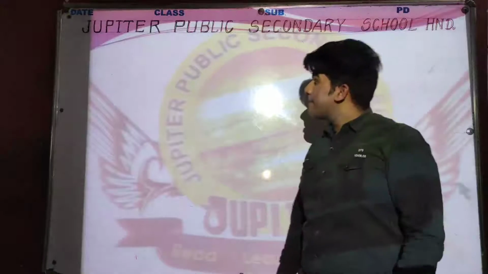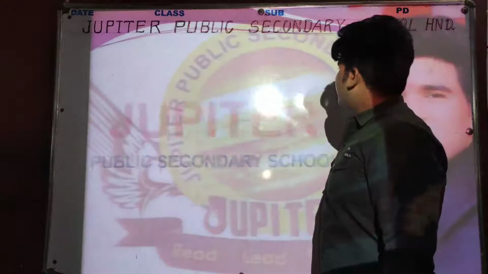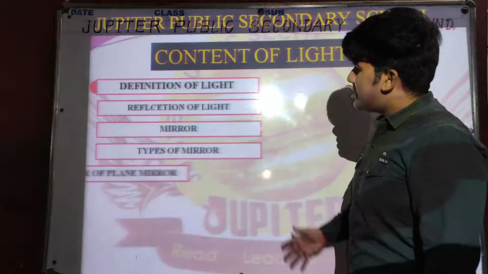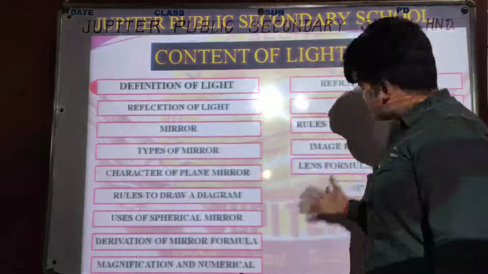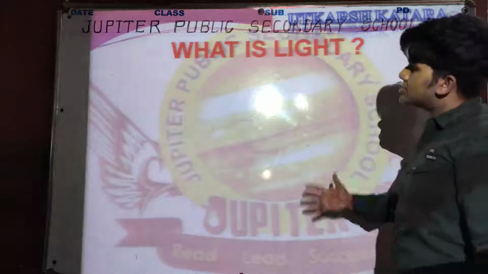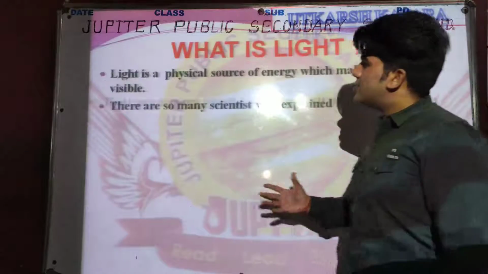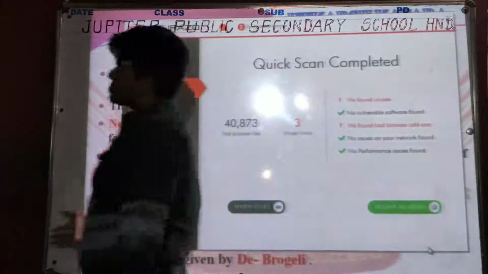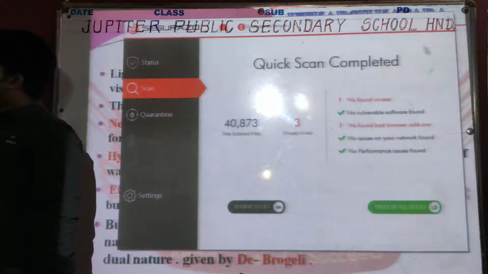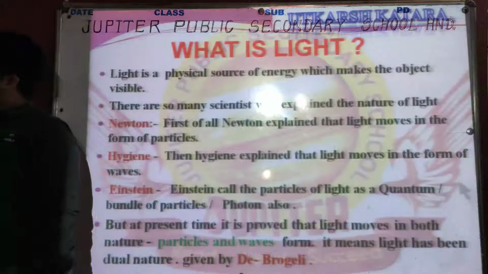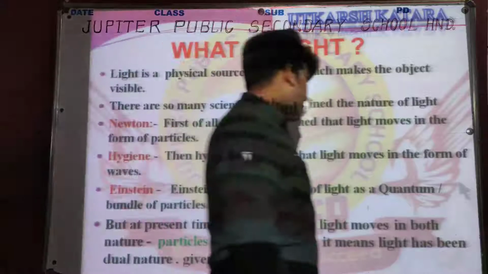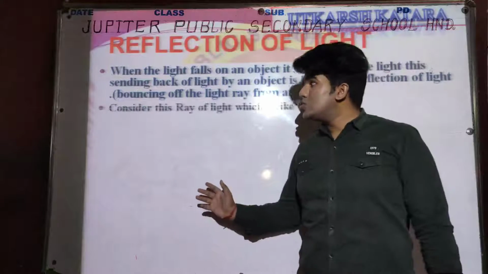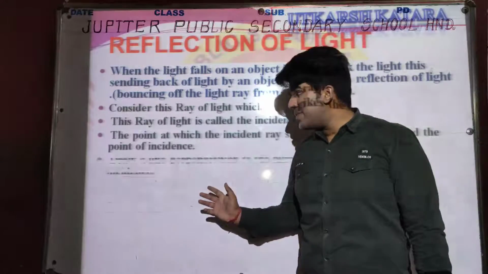In the presentation, we discussed the main contents of the light. These are the contents of light, and about these contents we have discussed, in which the first question was: what is light? So we discussed the meaning, and how many scientists gave different theories to give the definition of light. And the second topic was: what is the meaning of reflection of light? About this concept we have already discussed in the previous lecture also.